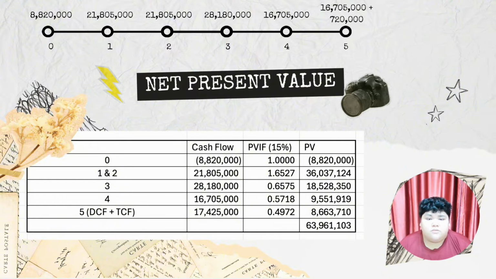And year 4, 16,705,000 times 0.5718 comes up to a total of 9.551919 million. And year 5, 17,425,000 times 0.4972 to a total of 8,663,710. Then we add all the PVs and we'll get 63,961,103.